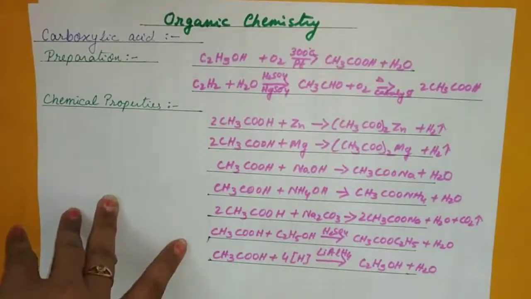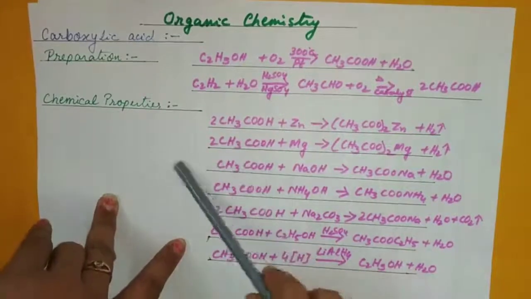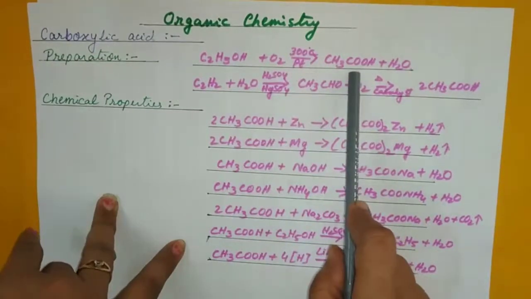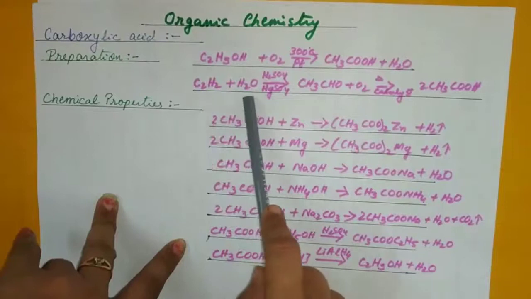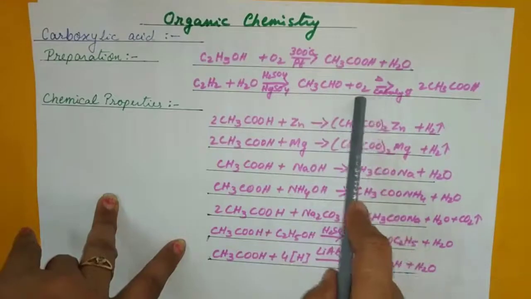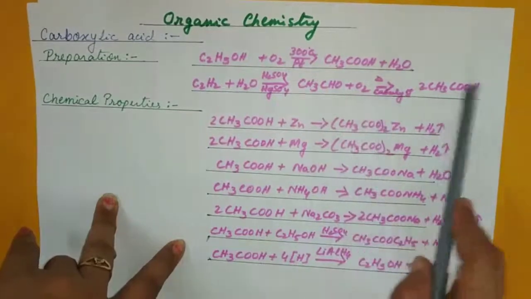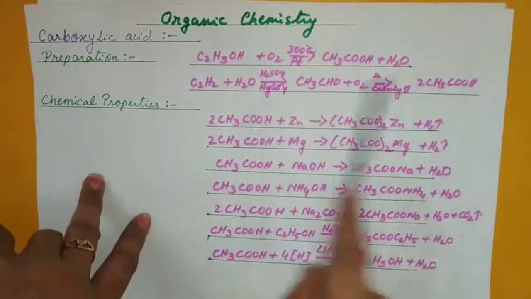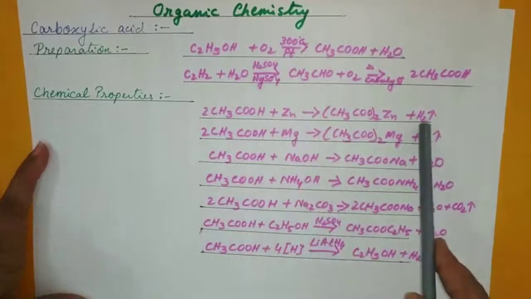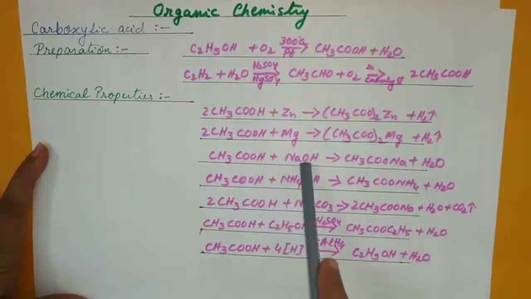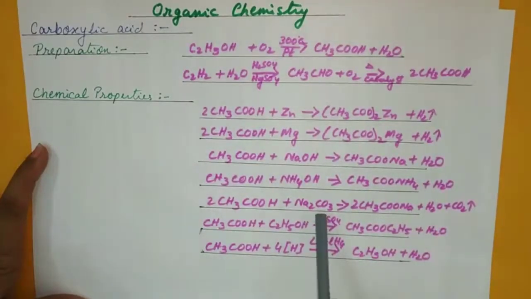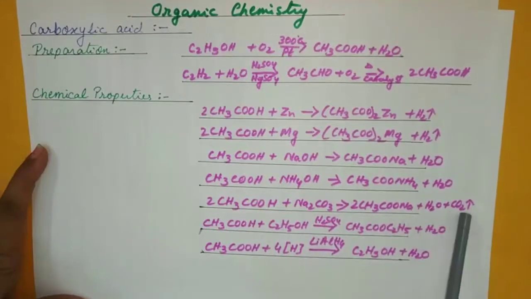And now carboxylic acid, COOH group. Preparation: alcohol with oxygen and platinum will give you directly acetic acid. Or ethene and water, with sulfuric acid and mercury sulfate, can also give you aldehyde. Further, with oxygen and a catalyst, we have done this, acetic acid. Stepwise reaction is possible also. Chemical reactions, just like an acid: with metal it will give you hydrogen and salt. With an alkali it will give you salt and water. With a metal carbonate, sodium carbonate, it will give you salt, water and carbon dioxide.